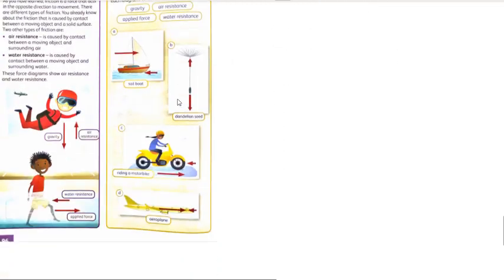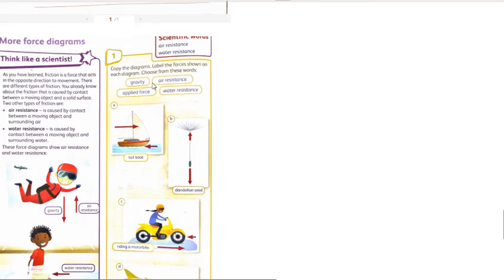The answer is 0. Next title: more force diagrams. Today we are going to see, actually we already covered friction, right? Friction is there, but there are also two other kinds of resistance: air resistance and water resistance, guys. What are they?